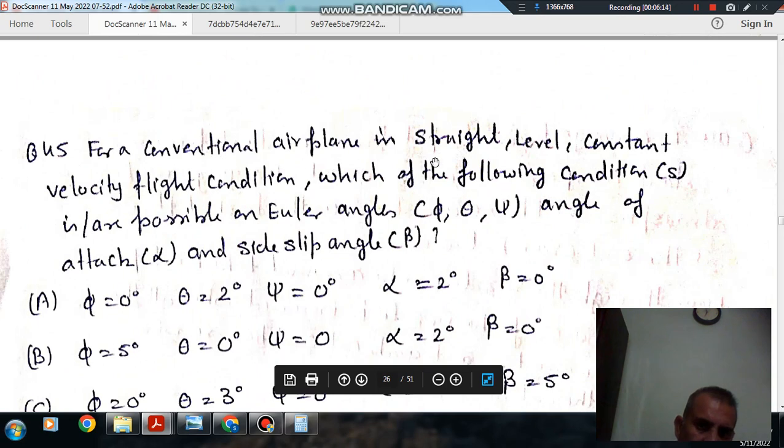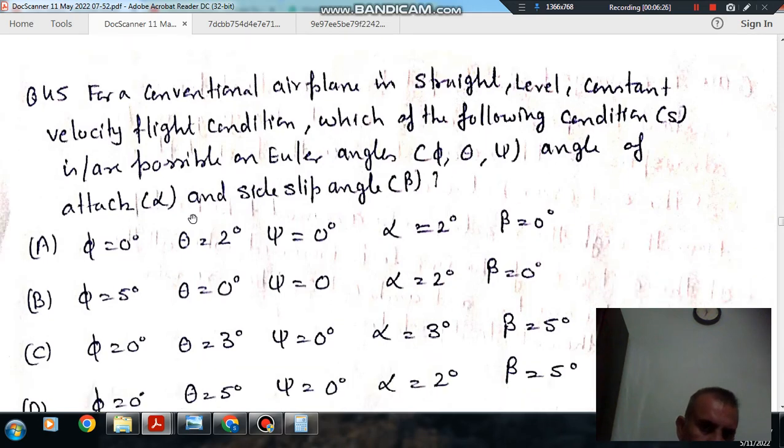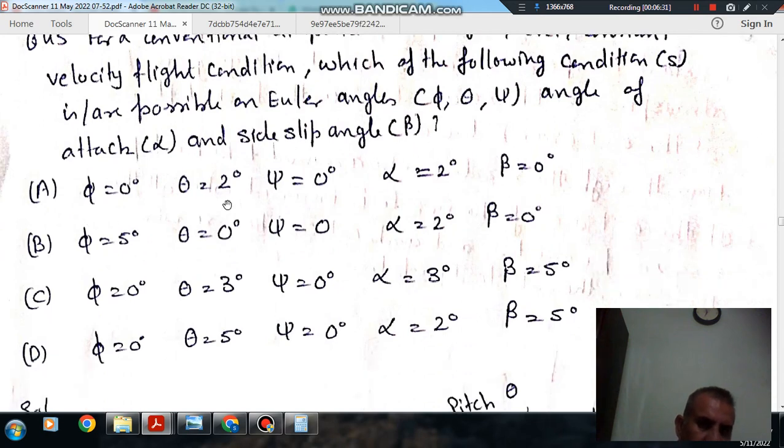Next, for a conventional airplane in steady level constant velocity flight condition, which of the following conditions are possible for Euler angles phi, theta and psi, angle of attack alpha and sideslip angle beta. Option A: phi 0, theta 2 degree, psi 0 degree, alpha 2 degree, beta 0 degree.